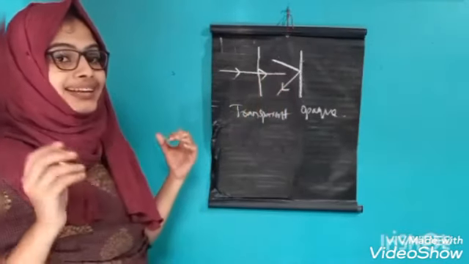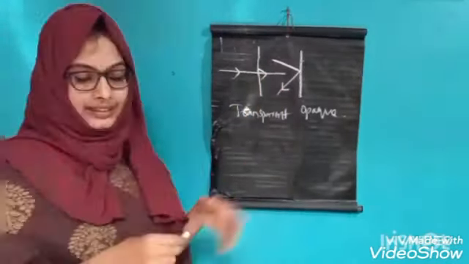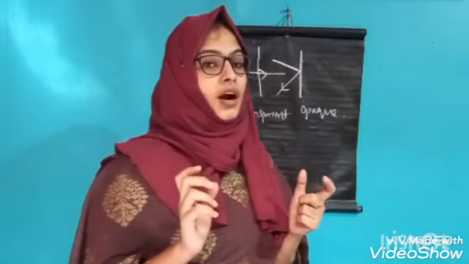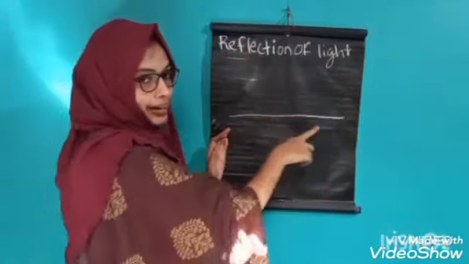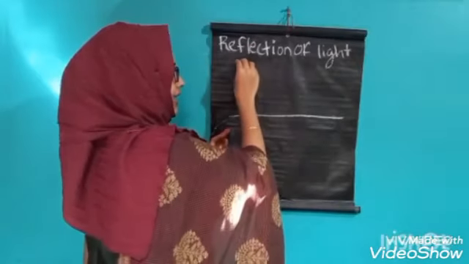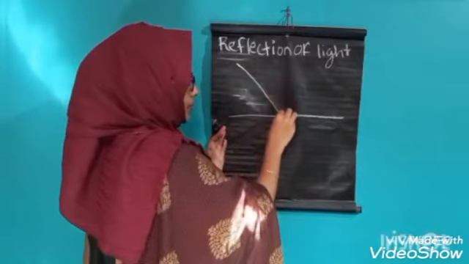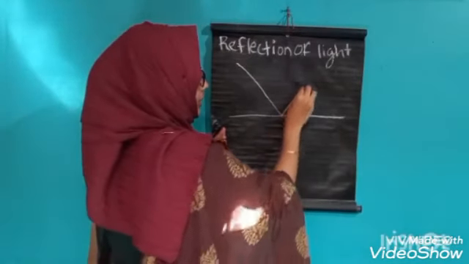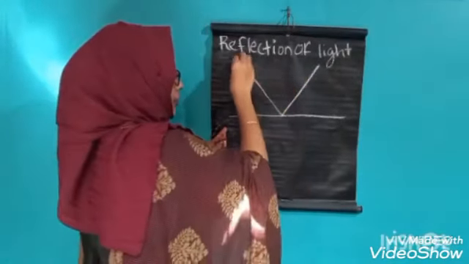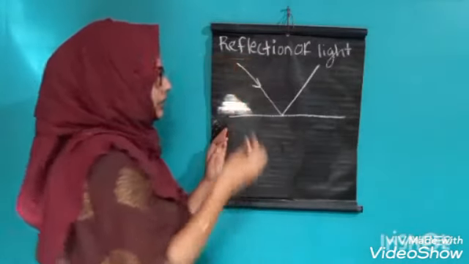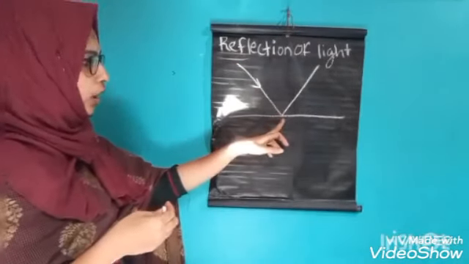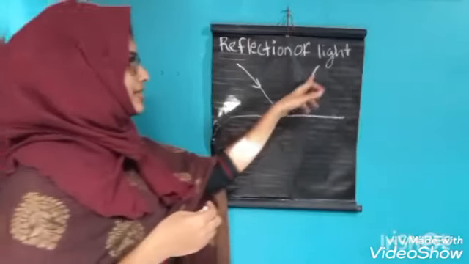Okay, so what is reflection of light? Then we look at reflection of light in detail. It is an opaque object and the light bounces back. First the light comes here and it touches the opaque object and bounces back.